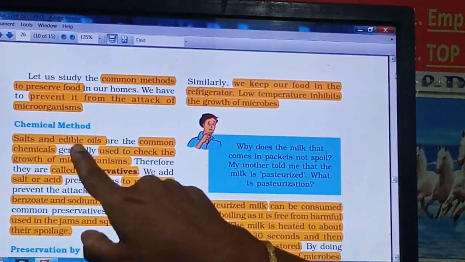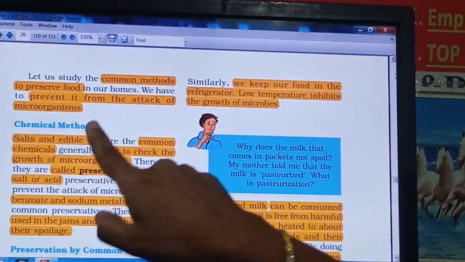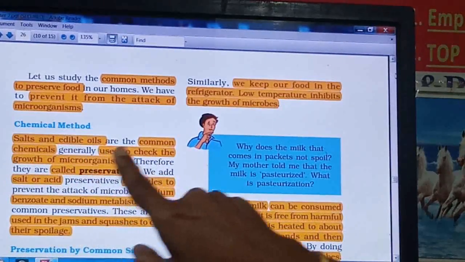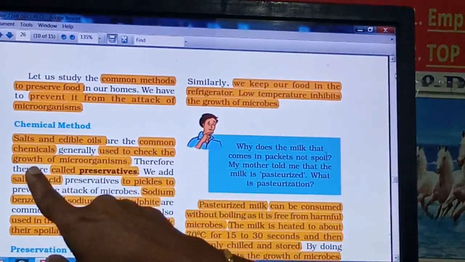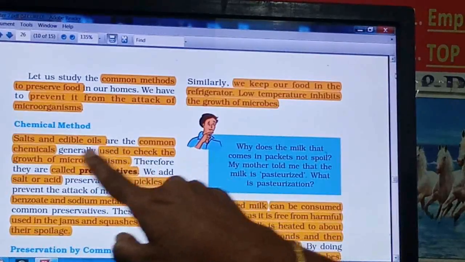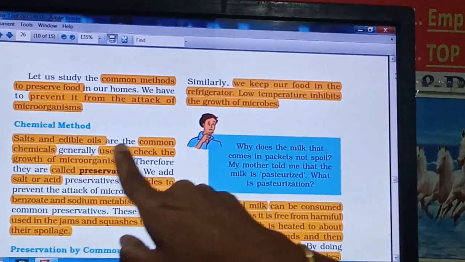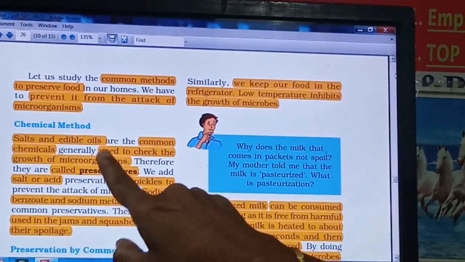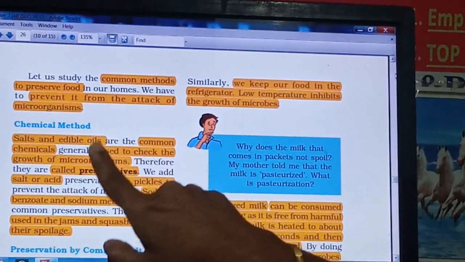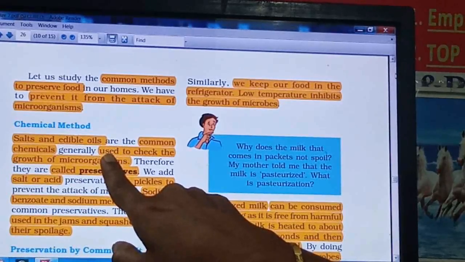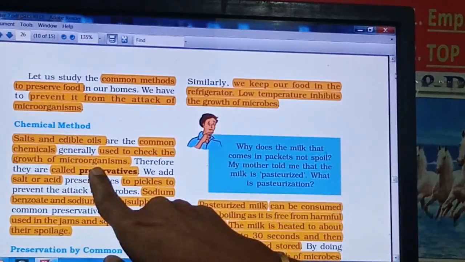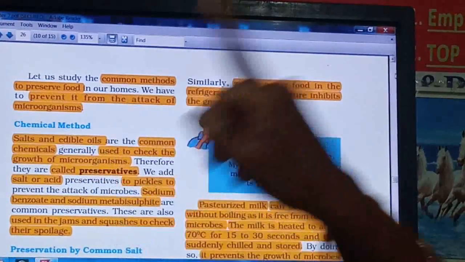These are the two important substances, commonly used chemicals, which generally are used to check the growth of microorganisms, right? So as these salt and oil check the growth of microorganisms, microorganisms cannot grow, so they are not able to spoil our food, right? So that's why these are called food preservatives.